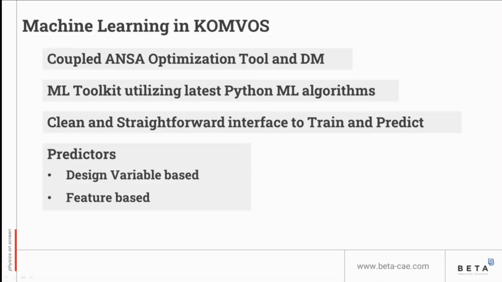They can be 2D curves or 3D field results. For the training phase, the algorithm will learn experiments that have common design variables and some sort of objective or response. A DV-based predictor, as we call it, can predict any key values, 2D plots or 3D field results based on design variable values as an input.